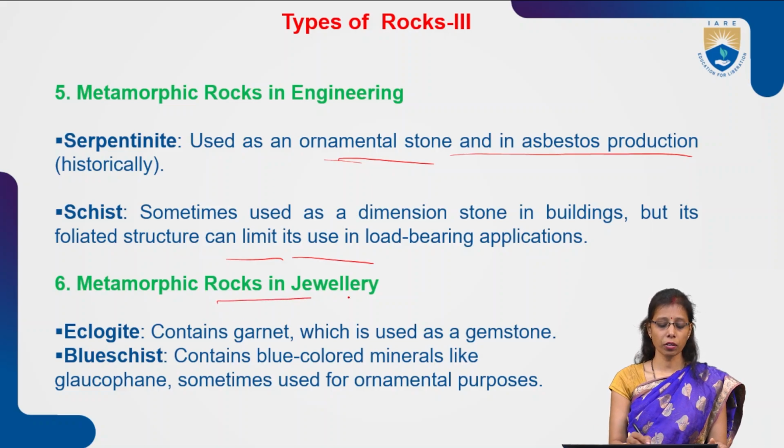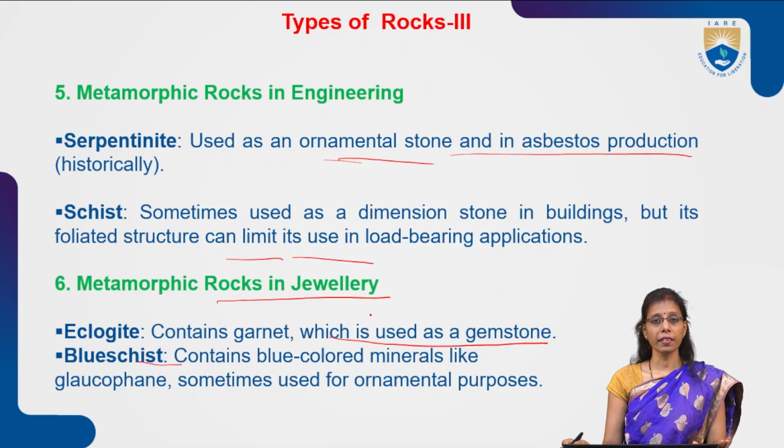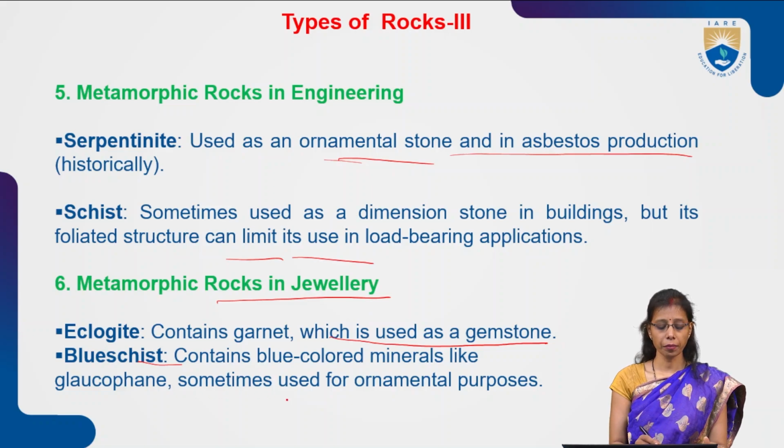Now metamorphic rocks in jewelry. How are they useful? Eclogite contains garnet, used as a gemstone. Blue schist contains a blue colored mineral like glaucophane, sometimes used for ornamental purposes also.